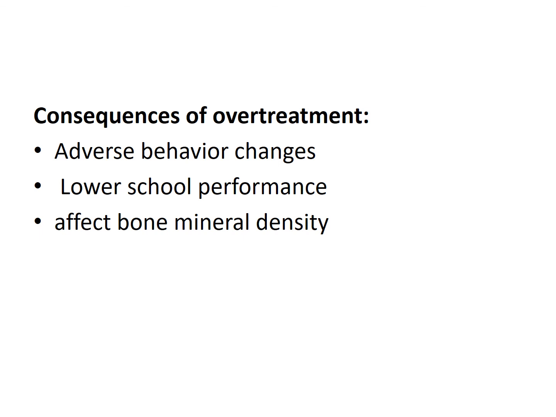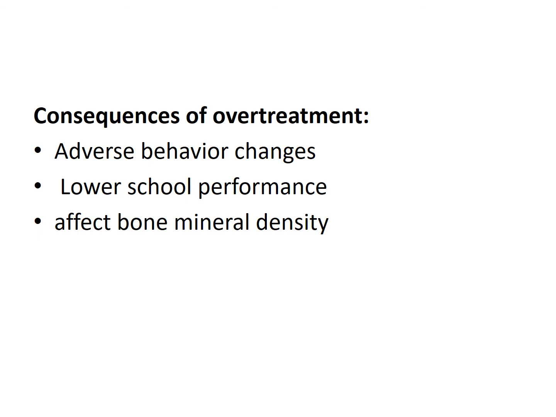Now, when a child is on treatment with thyroxine, there are other consequences of overtreatment. Either the dose is very high, or the child has been lost to follow up. Because the symptoms are improving and the child's behavior is improving, patients usually don't come for follow up.